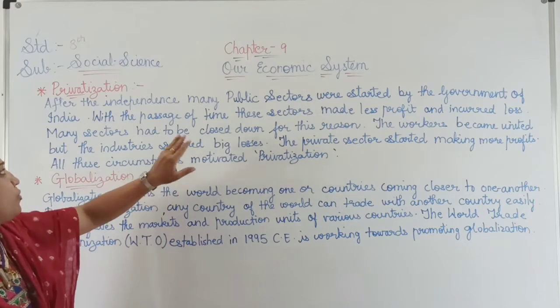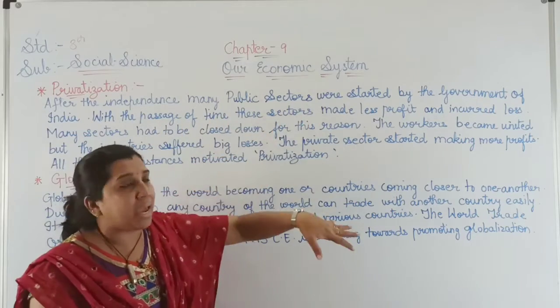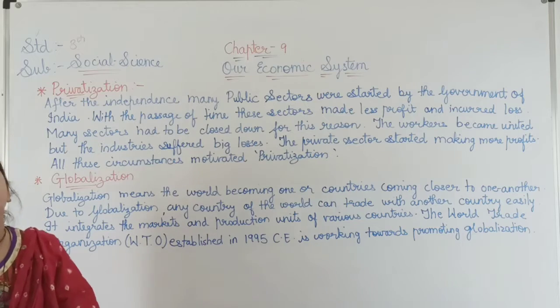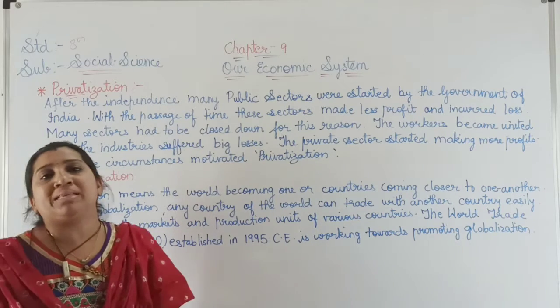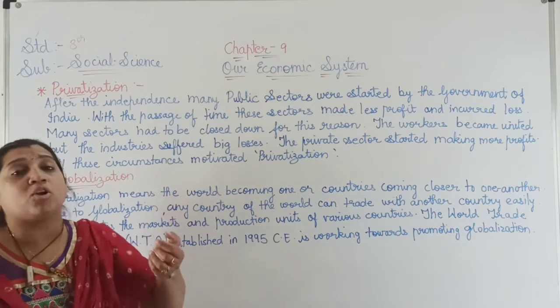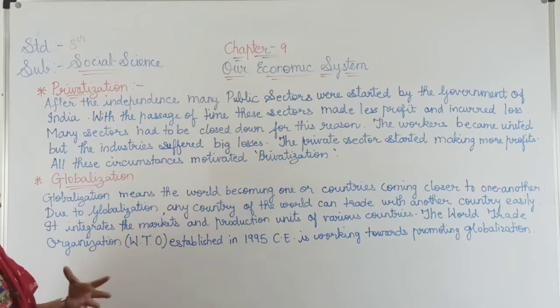With the passage of time, these sectors made less profit and suffered more and more loss. Already the economic system in our country was zero, so during that time we were not getting that much profit but were suffering more and more loss.